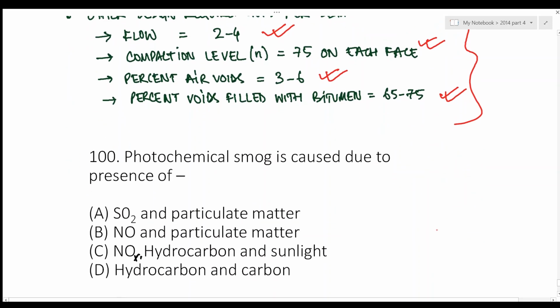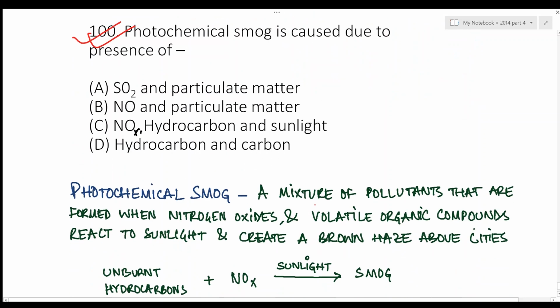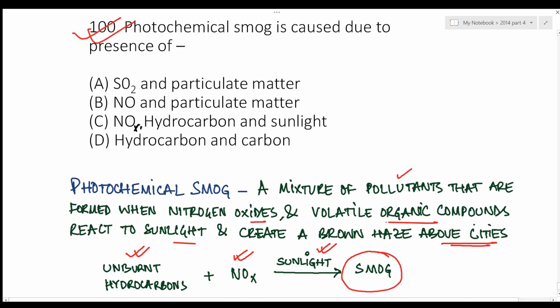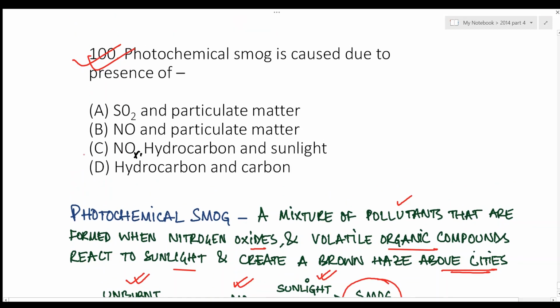Next question. Photochemical smog is caused due to the presence of. Now, what is photochemical smog? It is a mixture of pollutants that are formed when nitrogen oxides and volatile organic compounds react to sunlight and create a brown haze above the cities. The reaction is unburnt hydrocarbons plus nitrogen oxides react in presence of sunlight to form smog. So the answer should be C according to the options.